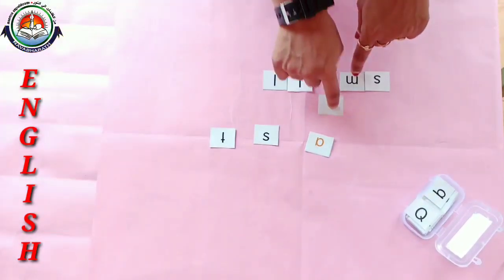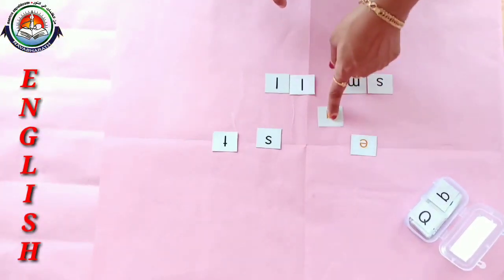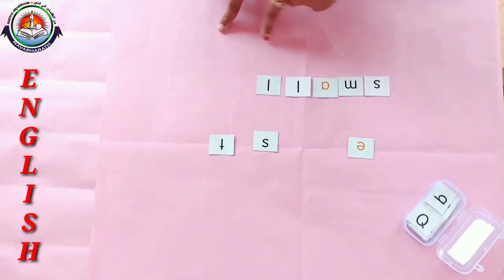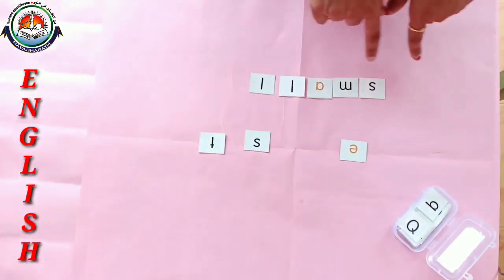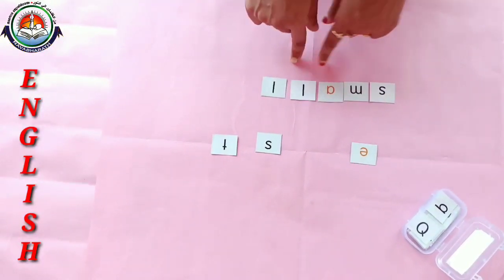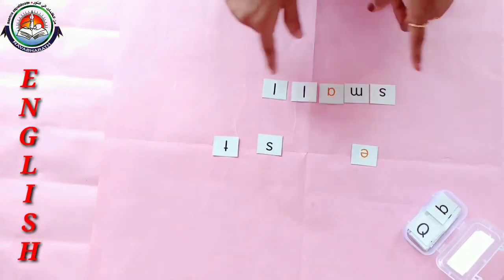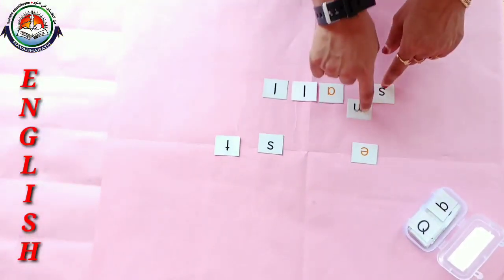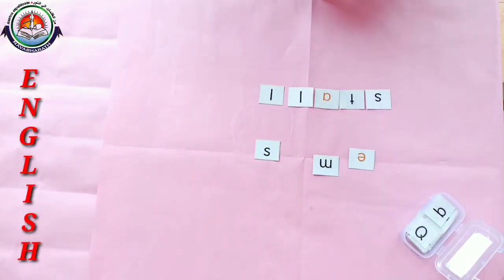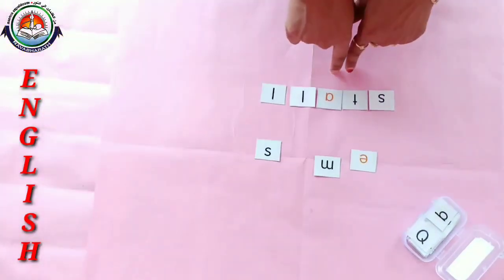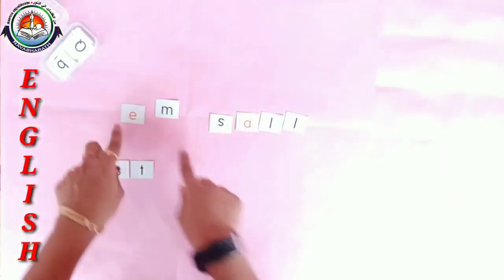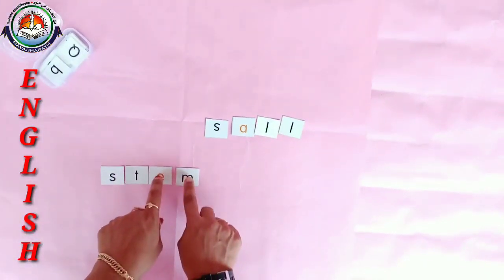Okay, then let's change again the letter E with A. So here we got another word. It is small. What is the word? It is small. Okay, then again I'm going to make one more word by replacing the letter M with T. So what about the word? It is stall.